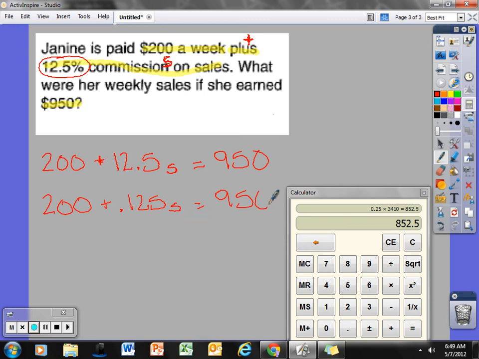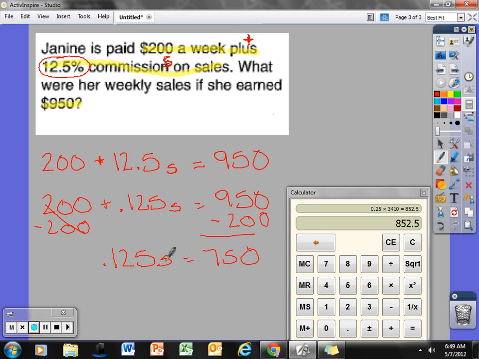Now remember, when we're solving these equations, we want to solve for S. Right now, I need to get rid of that 200. Because this is my coefficient, I'm going to keep that there for a little bit. To get rid of the 200, I need to subtract it. Do the inverse, do the opposite. That'll cancel out. Subtract 200 from there. I'm going to get what's left over here, 125 thousandths S is equal to 0 minus 0 is 0, 5 minus 0 is 5, 9 minus 2 is 7, 750.